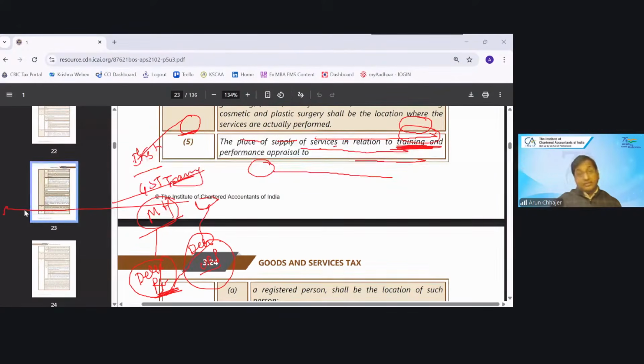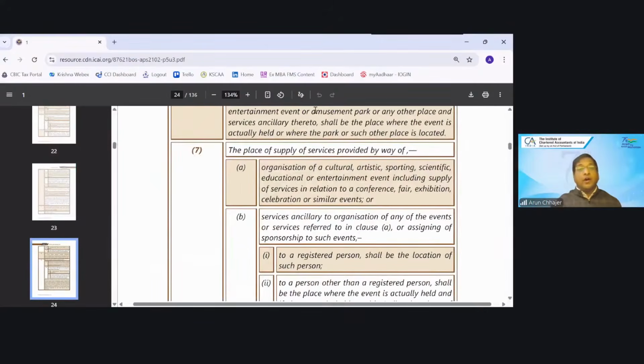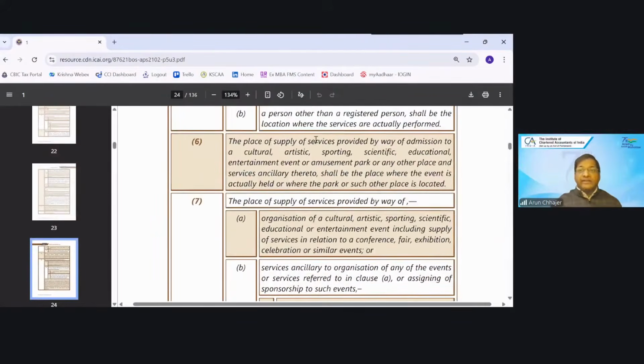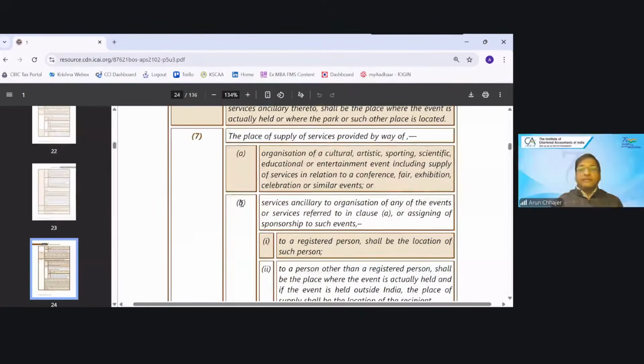Got my point? This type of explanation, you should be clear. Now, the 6 is the admission to the event. Now I'm talking about organization of an event. Now I'm talking about the same event, cultural, sports, scientific, but this time I'm organizing that event. If I'm organizing that event, then what would be the place of the supply?